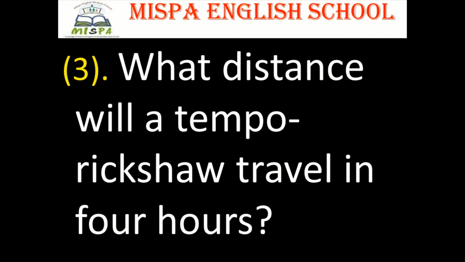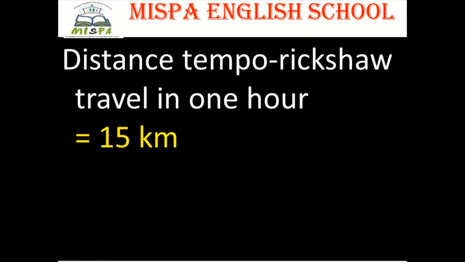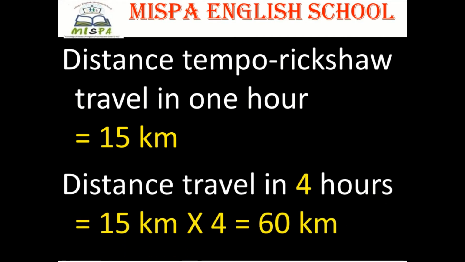Question number 3. What distance will a tempo rickshaw travel in 4 hours? The answer, distance tempo rickshaw travel in 1 hour is equal to 15 km. Distance travel in 4 hours, that is equal to 15 km into 4, that is equal to 60 kilometers.